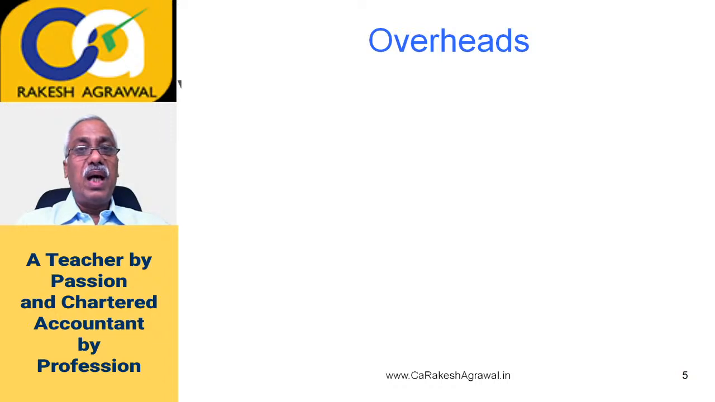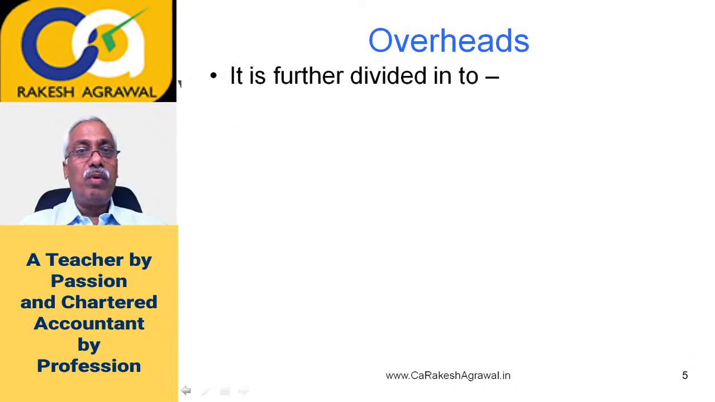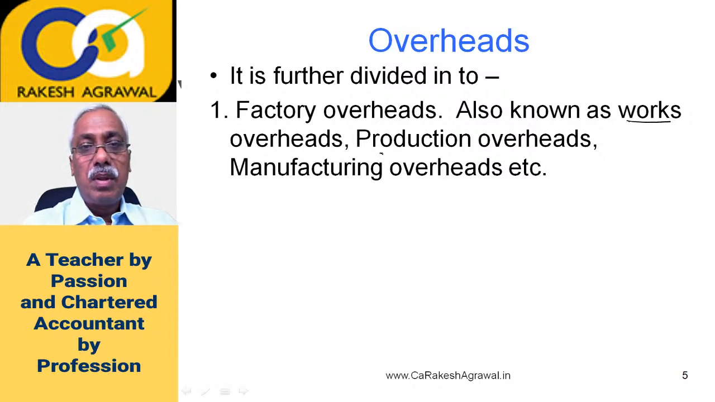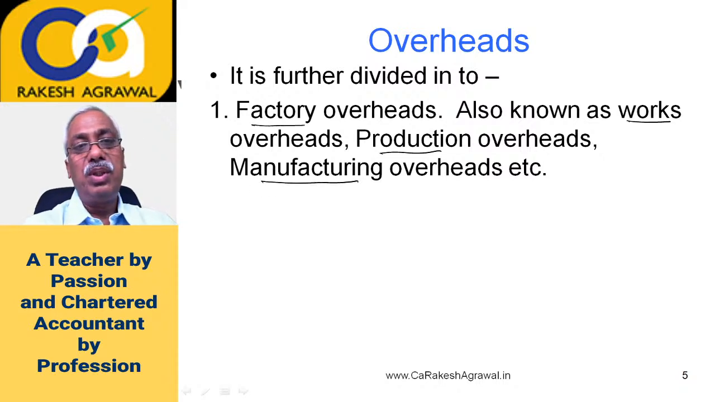So overheads are further classified for the purpose of presentation of cost in three parts. Overheads get divided in three parts. You are able to remember probably: factory overheads, administration overheads, and selling and distribution overheads. That is the classification of overheads. Factory overheads has got various names like works overheads, production overheads, manufacturing overheads. All are the substitute words for factory overheads.